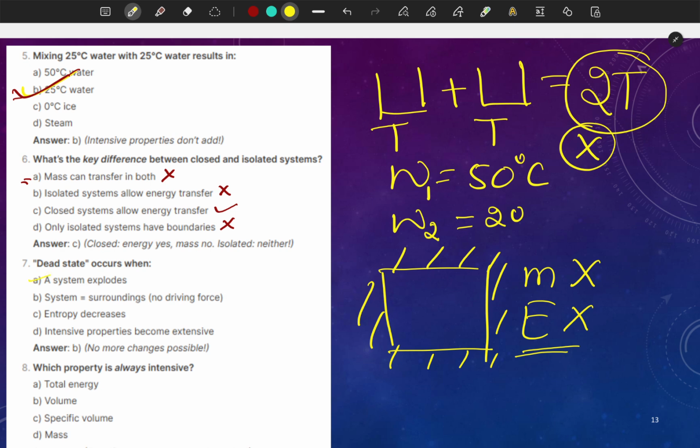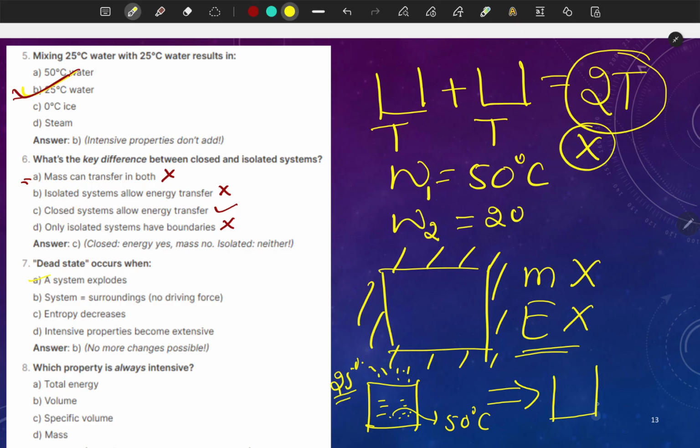No. Like the tea example I gave: there is a cup with tea in it, and it is open to the environment. Suppose the environment temperature is 25 degrees Celsius and the tea temperature is 50 degrees Celsius at the start. After some time the tea comes to a temperature of 25 degrees Celsius, and this is defined as a dead state, where no more change in the system property will be observed.